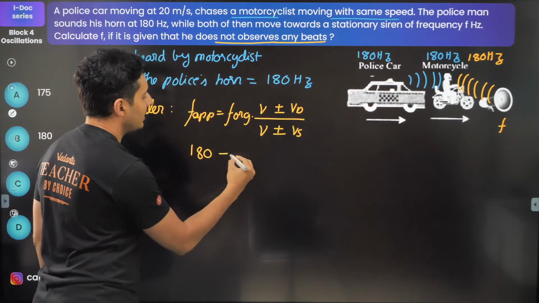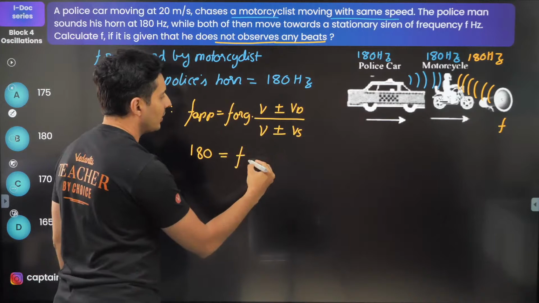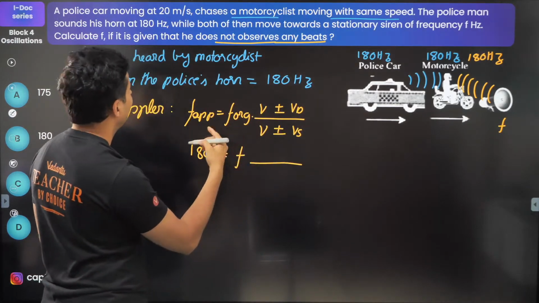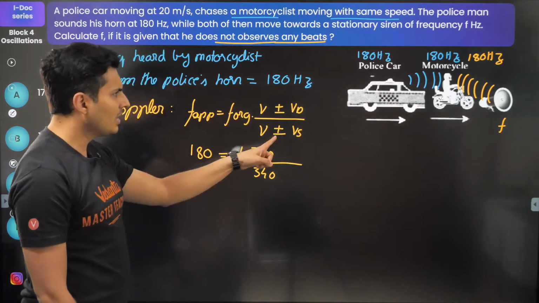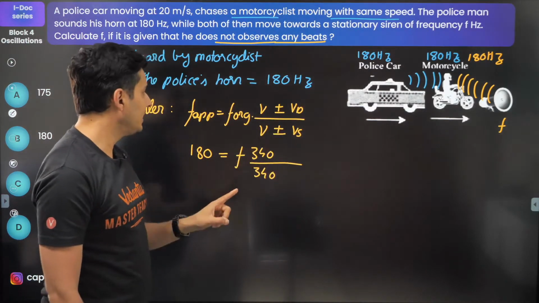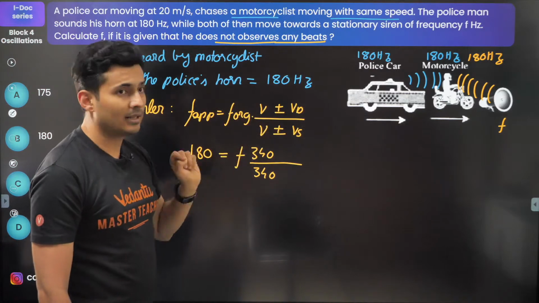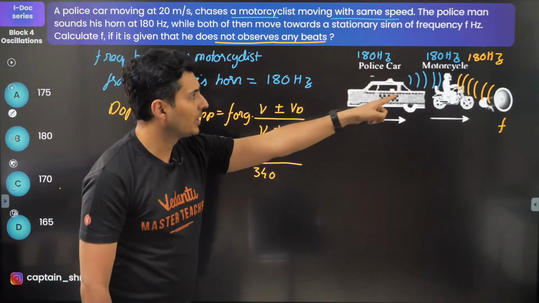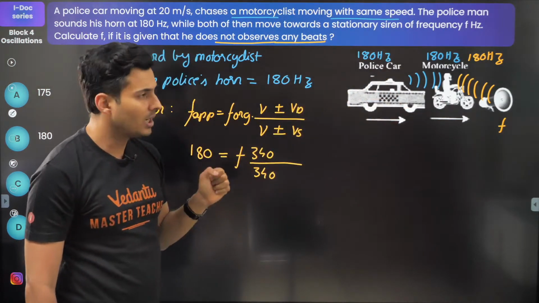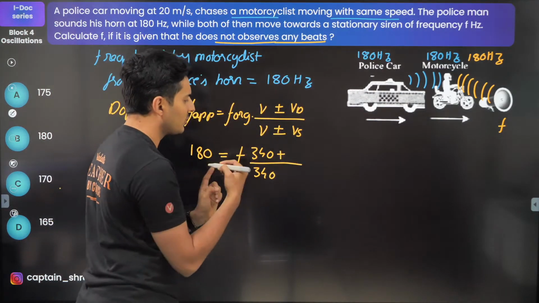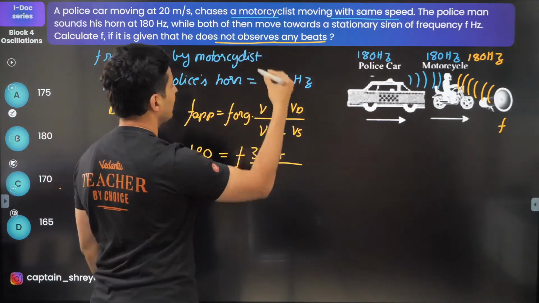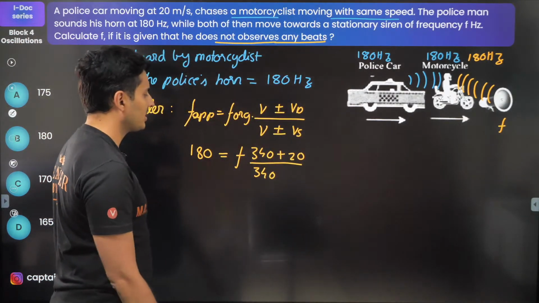Original frequency, I do not know. V is 340, standard. Now, the source is not moving, it's the detector which is moving. The biker is moving towards the source, so he will hear a higher frequency. Since he's moving towards the source, put a plus. And the speed of the cyclist is 20 meters per second.